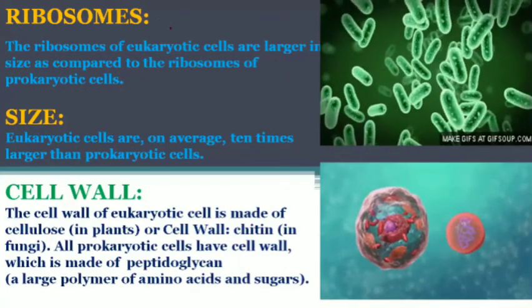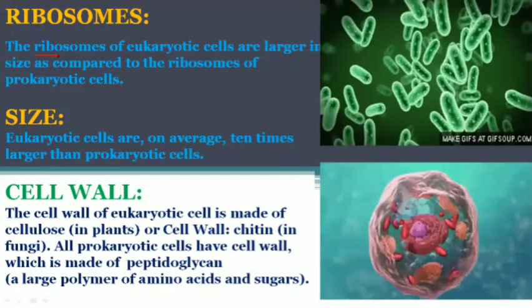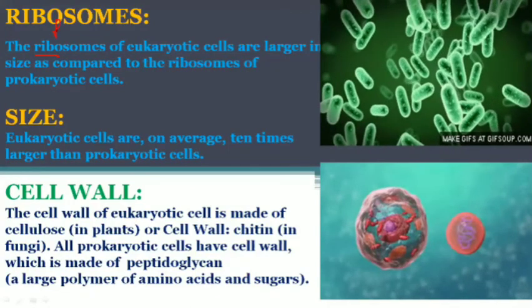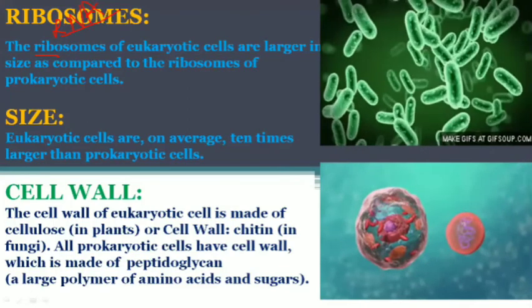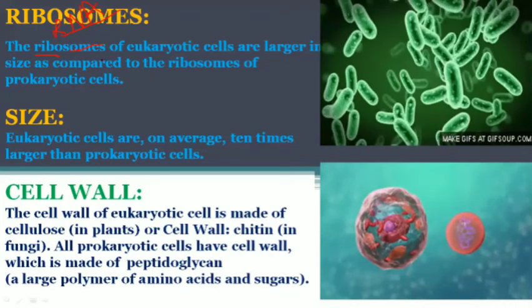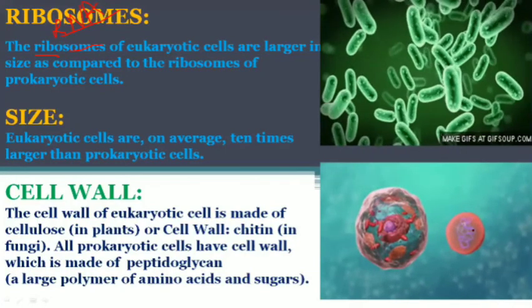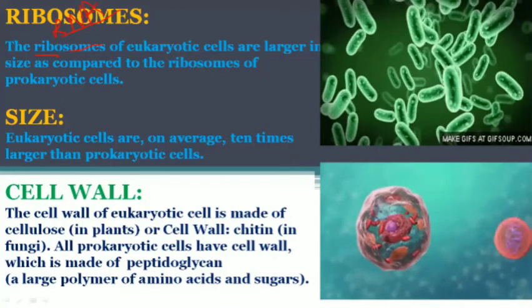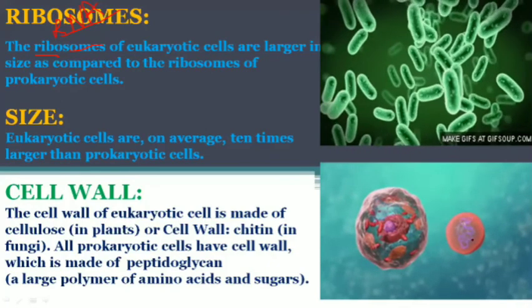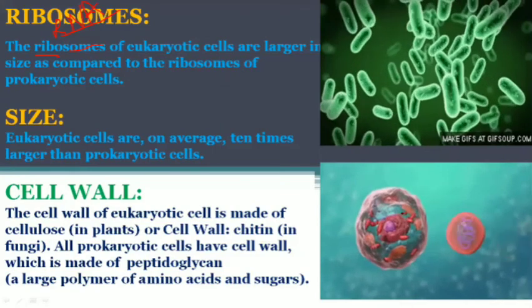Let's talk about ribosomes. Ribo comes from ribonucleic acid, RNA, because the ribosome is a combination of ribonucleic acid and protein, some means body. So it is the body which has ribonucleic acids. The ribosomes of eukaryotic cells are larger. This is a eukaryotic cell, and its ribosome is larger. You can see the difference in size also. A prokaryote has a smaller ribosome, because it is smaller than the eukaryotic cell.